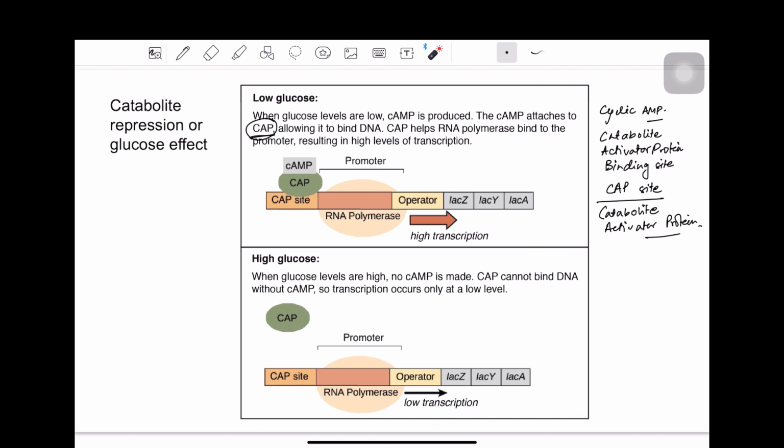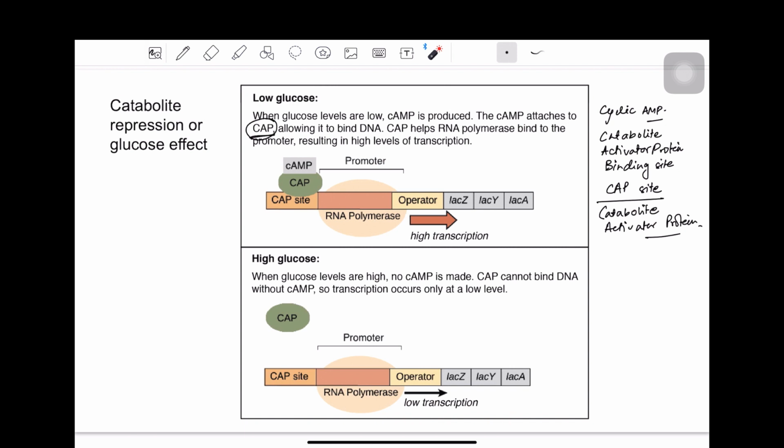And when is it happening? When the glucose levels are low, because only when the glucose levels are low, cyclic AMP is produced. So when glucose levels are low, there is high transcription from the lactose operon, which is justified. And what happens when the glucose levels are high? When glucose levels are high, no cyclic AMP is produced. So if there is no cyclic AMP, then CAP cannot bind to the CAP site, and therefore transcription occurs only at a very low level, right?